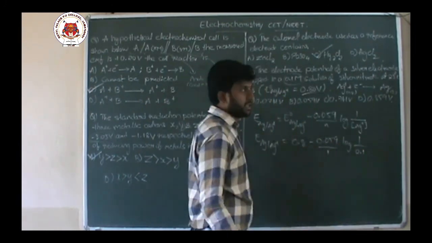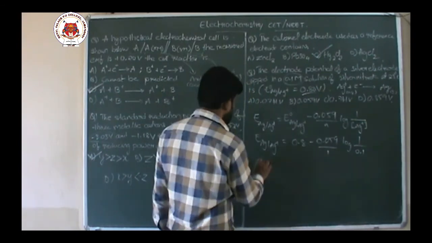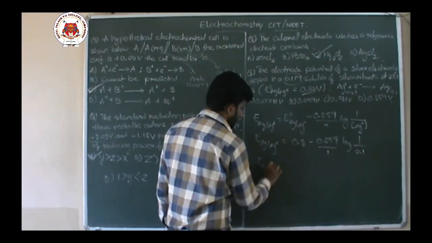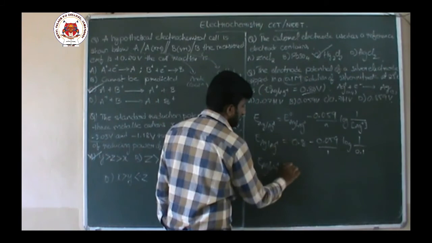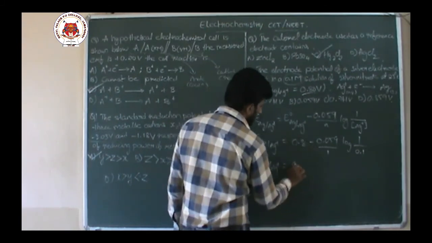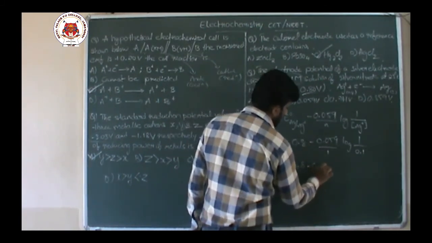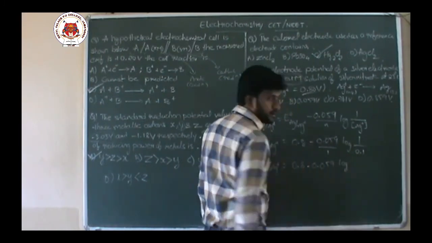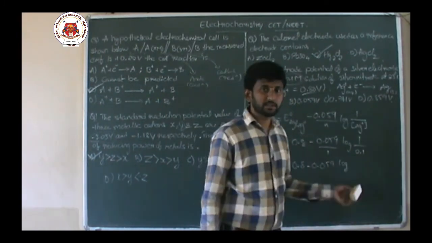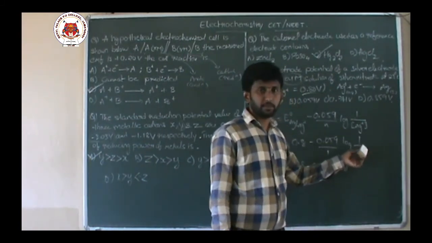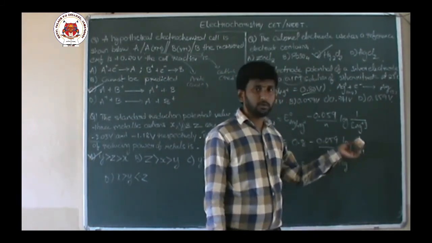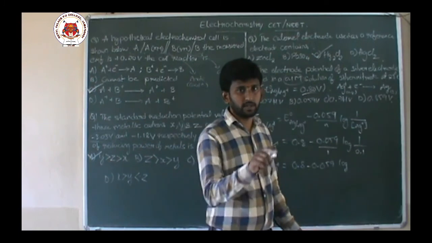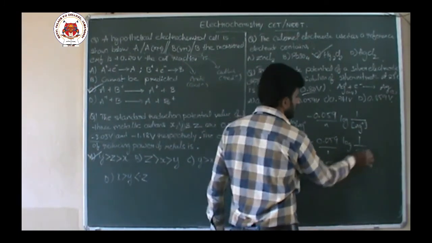Now E cell will be equal to what? That means normal electrode potential of silver is equal to what? 0.8 minus 0.059 log 1 by 0.1. Means 0.1 is 10 power minus 1. It will go numerator 10, log 10, 1. That means this total term is equal to 1.